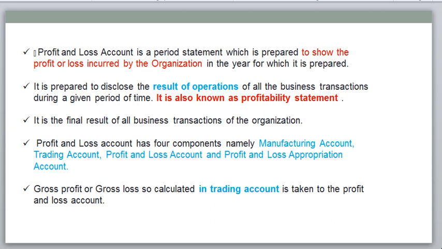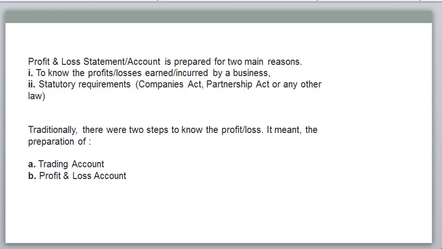The profit and loss account has 4 components: manufacturing account, trading account, profit and loss account, and profit and loss appropriation account. Generally gross profit or gross loss is calculated in the trading account. How it is calculated, I will show in one format so that we can get some idea.